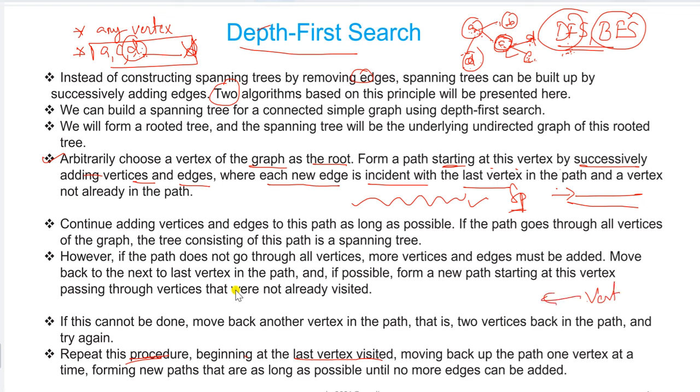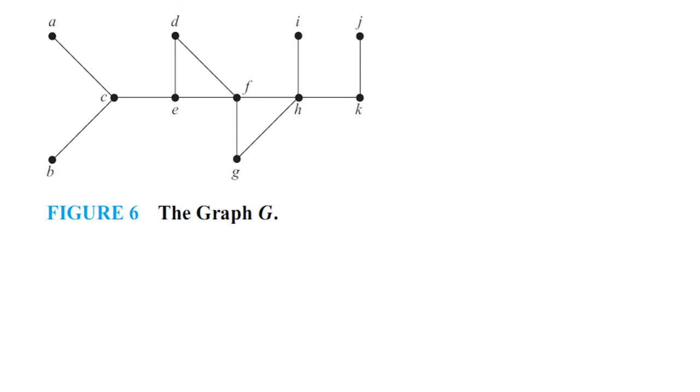Okay, let us see the example first, then you will get a good idea on this. You will understand better after watching the example. Now see here, this is my example. In this example you can choose any vertex in order to find the spanning tree with the help of depth first search. I choose F as my root vertex. So you have to draw F. Now explore this particular vertex.